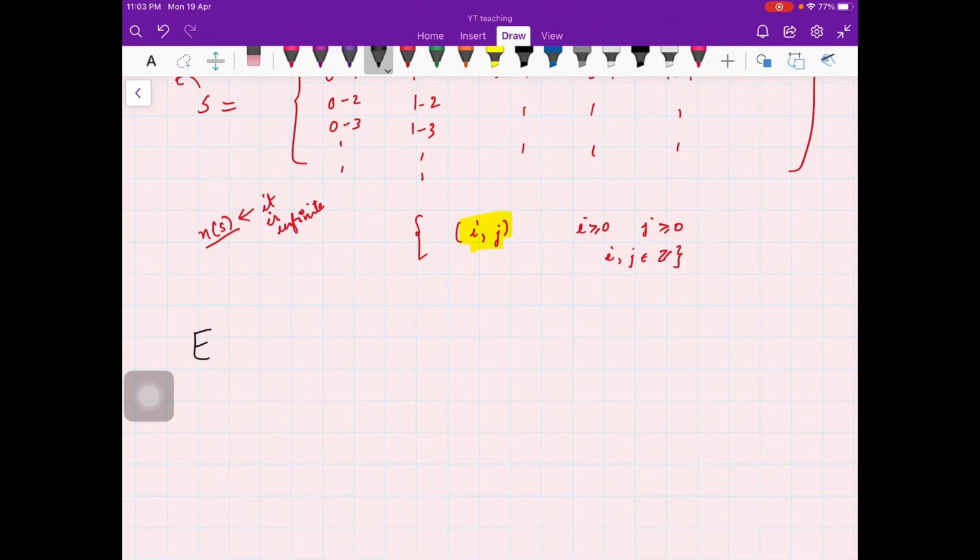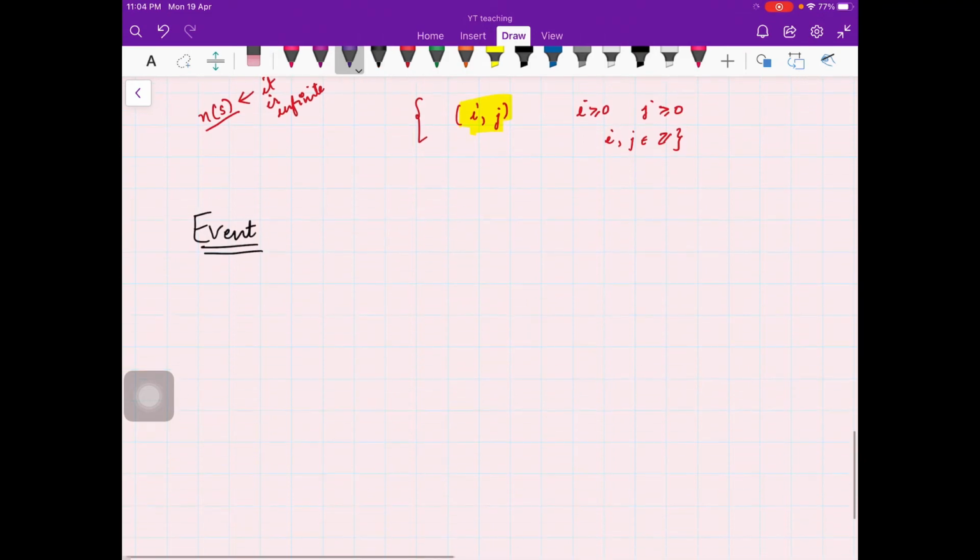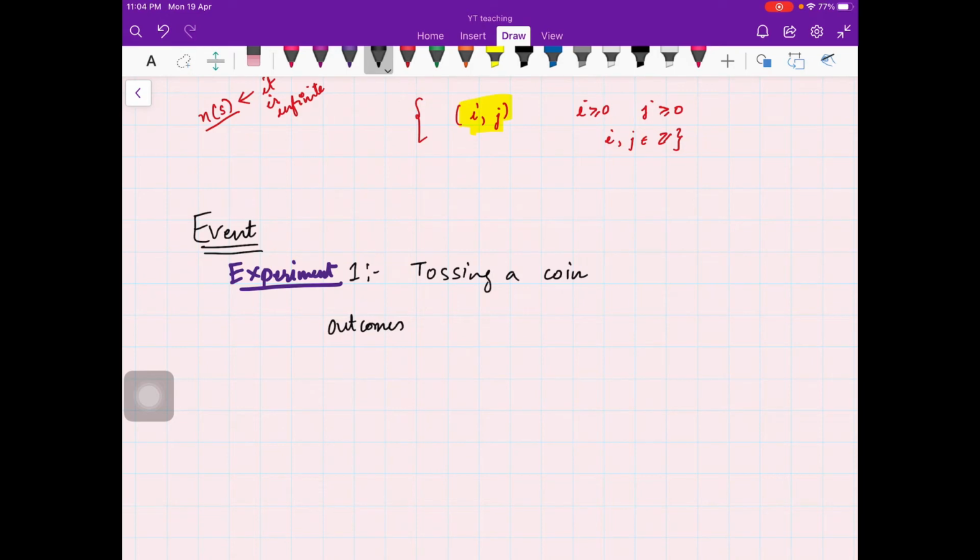Now let us move on to events. What is an event? For this, I will again start with my first experiment, which was tossing a coin. The outcomes were head and tail, and my sample space was head and tail. Now suppose you look at this experiment in another way.